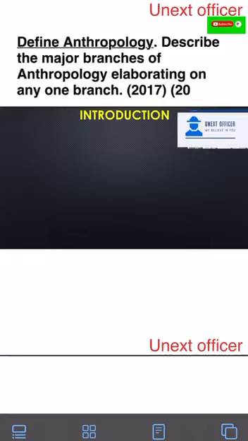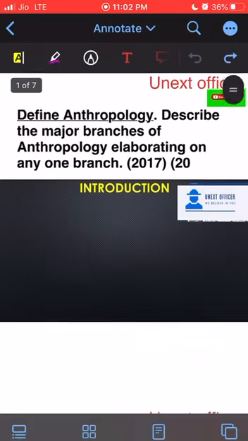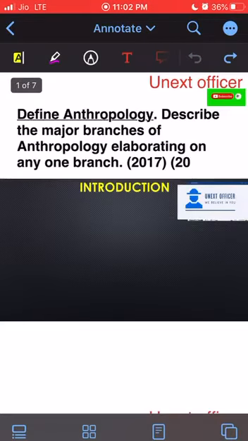So guys, we will try to go systematically as per the syllabus. Picking up 1.1 from our syllabus of anthropology, I have picked up a question from 2017. It is a 20 marker question. The question is: define anthropology, describe the major branches of anthropology, elaborating on any one of the branches.